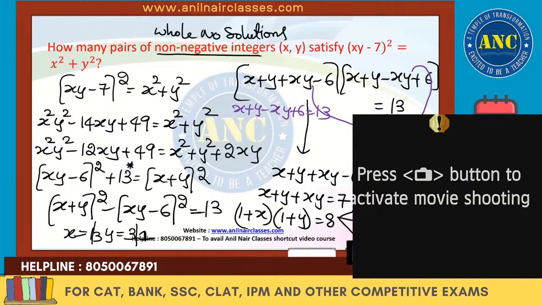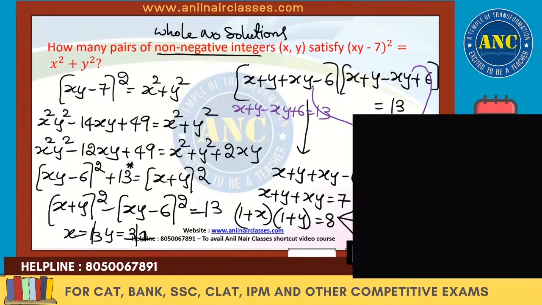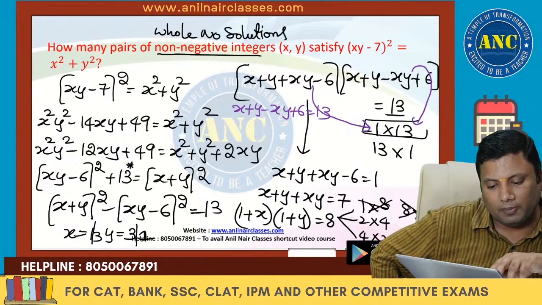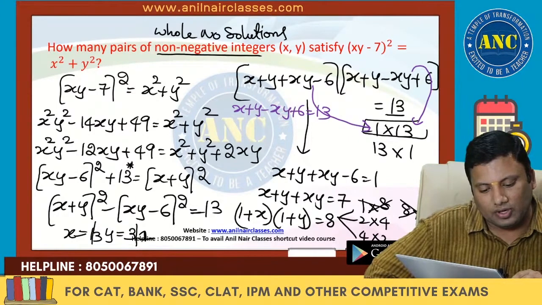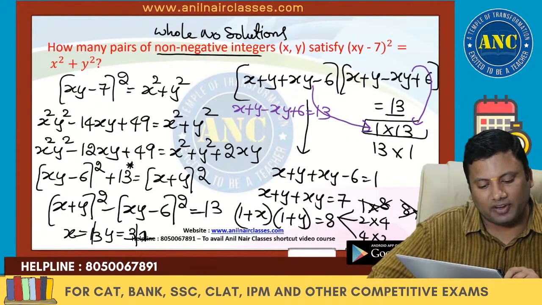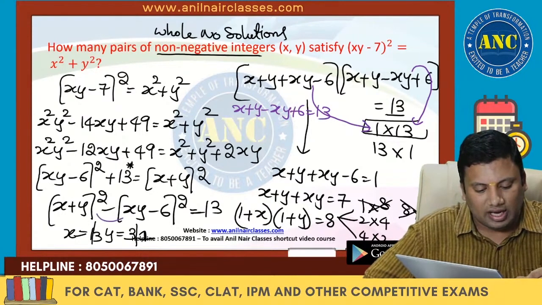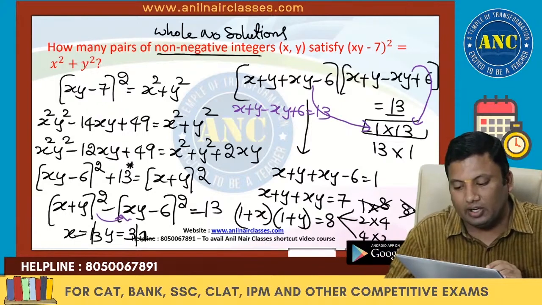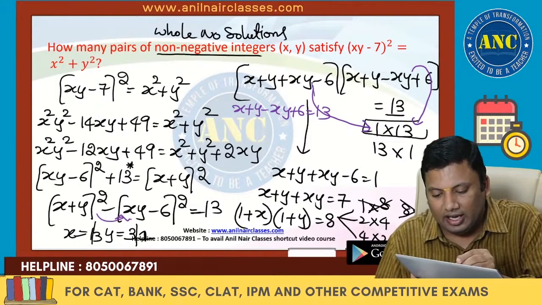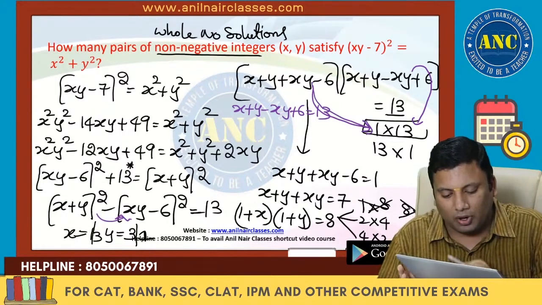Always remember, sir, right? Whenever I tell it, once it is clear to you, right? x square y square minus 14xy plus 49 is x square plus y square minus 12xy, it is plus 2xy. xy minus 6 whole square plus 13 is x plus y whole square. x plus y whole square minus xy minus 6 whole square, these a square minus b square, a plus b into a minus b. Still I did not complete it, I just gave an idea. If it is 1, this is the process we have to do.